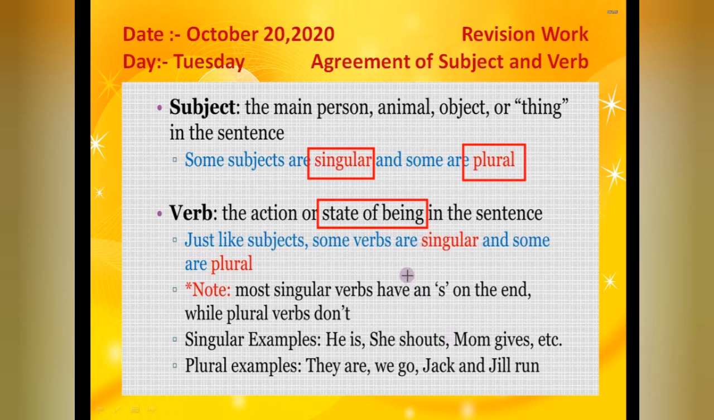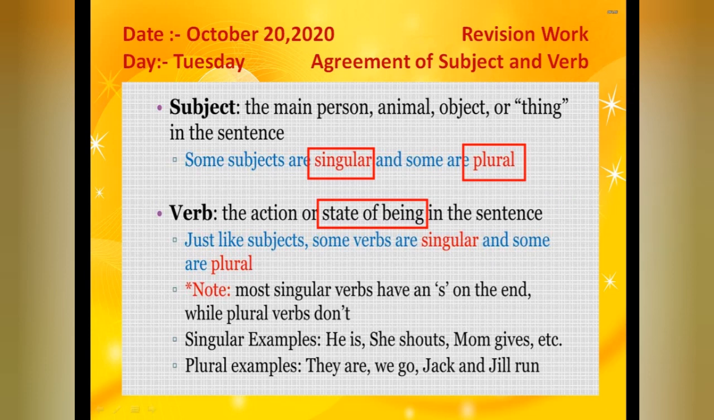She runs, he runs, Rohan talks. So at the end we have to use s. Most of the time, not all the time. Like he is, she shouts, mom gives. But if we talk about the plural ones, we will write like this: they are, we go, Jack and Jill run. You can see after that s is not there. Okay, and the remaining you know very well: with the singular one we have to use is, with the plural one we have to use are.